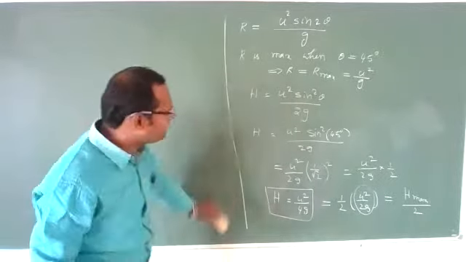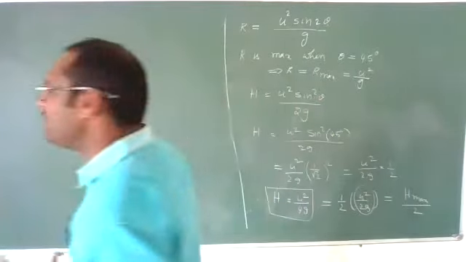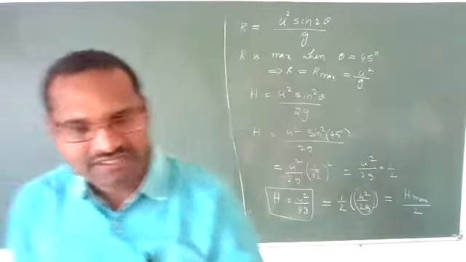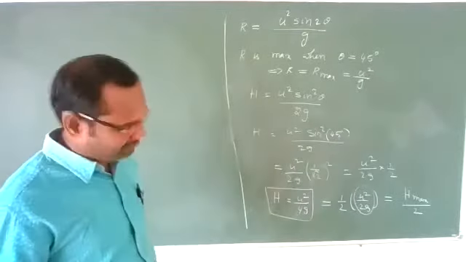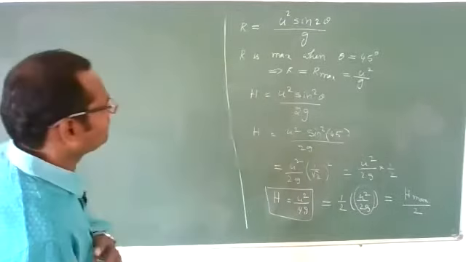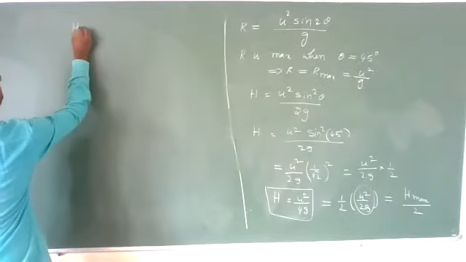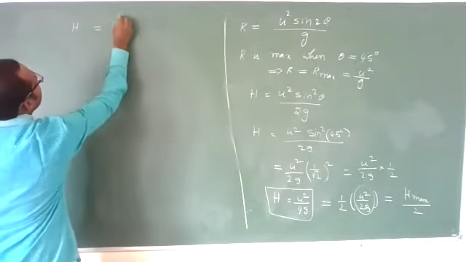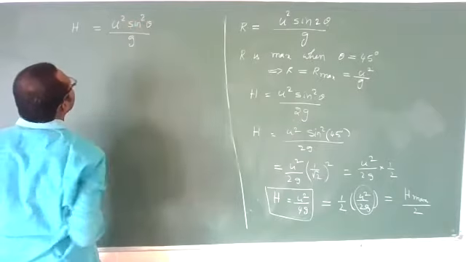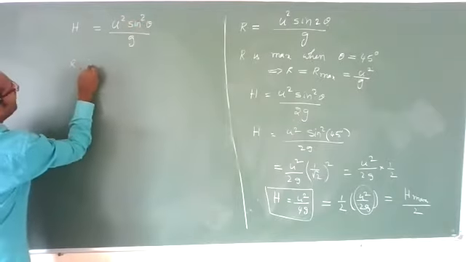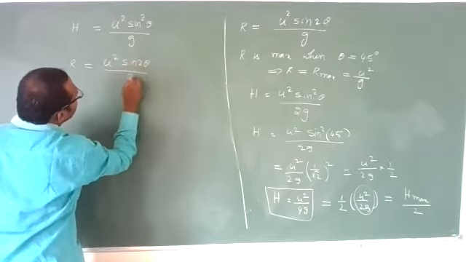What is the relation between maximum height and range of a body? Maximum height and range of a body, what is the relation? See, let us derive that relation. Very important. What is the range a body can reach? u square sin 2 theta by g.